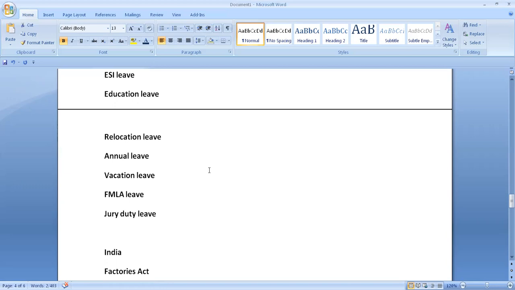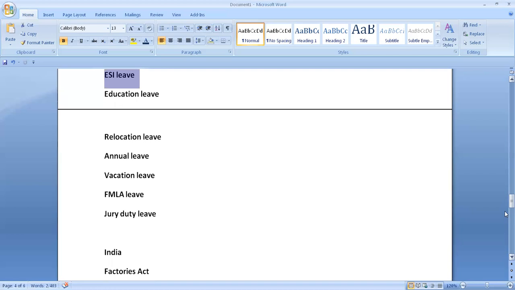So these are some of the types, some are universal, applicable for all countries, some are specific to some countries only. For example, ESI leave and LTA leave are specific to India. You need to understand all these perspectives when you are working in SAP projects.